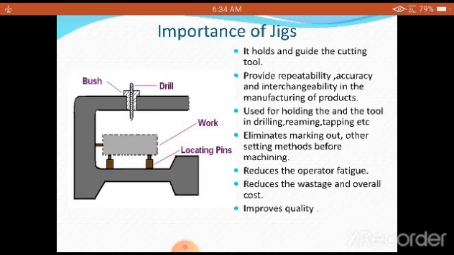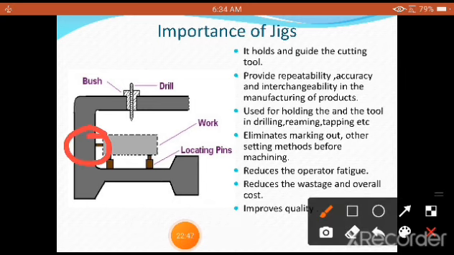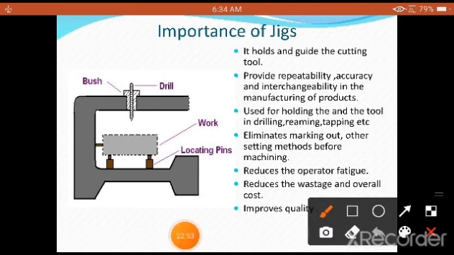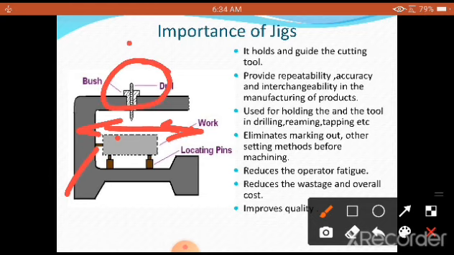So for that purpose, there is another location which you are going to see. By operating this screw, the workpiece can be made to move on either side, to the right or left. So thereby it is possible to guide the cutting tool in this area directly, and it can drill.